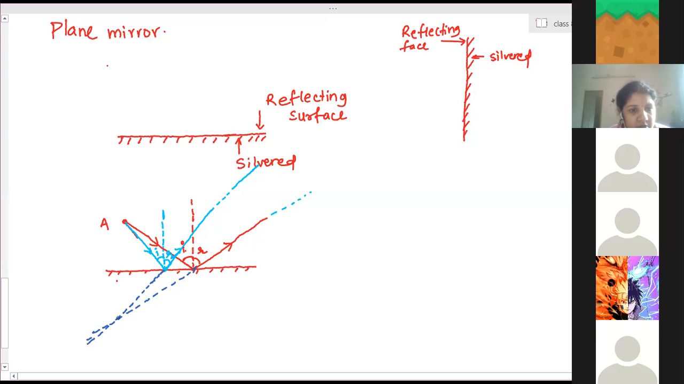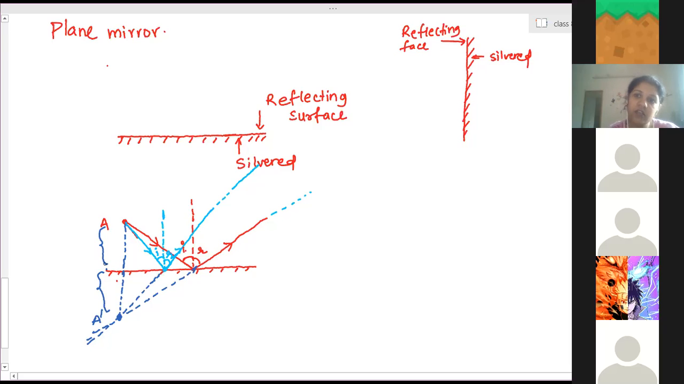Okay, they will meet at this position. So this is the image of A, which is A dash, which is exactly on the same line as A. If we join A and A dash, they will be exactly on the same straight line. This distance is equal to this distance. The mirror to A distance and mirror to A dash distance will always be equal.